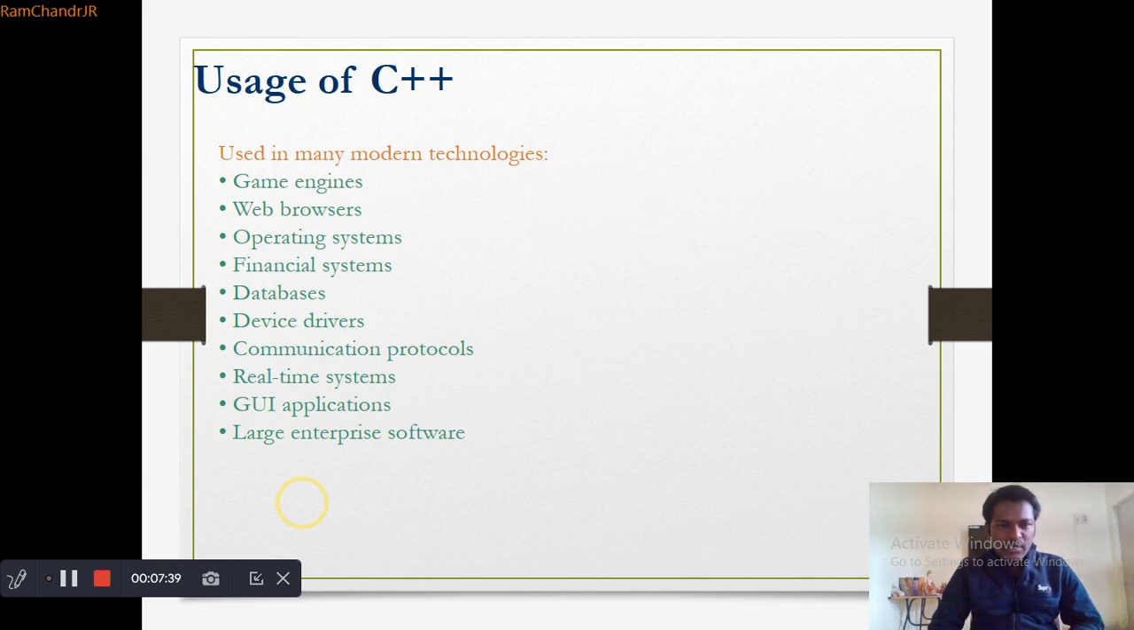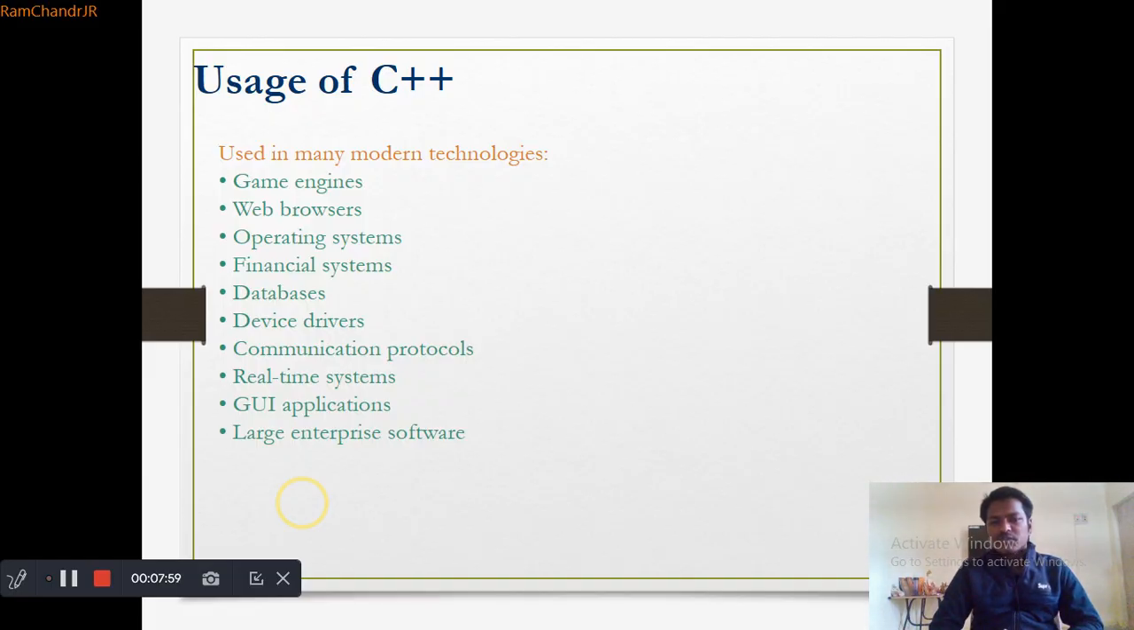Windows, Linux, these kinds of operating systems are also using it to implement some of their features. And we are using C++ in financial systems. You can take swiping machines. To build those swiping machine applications we are using C++. And payment gateways are there which process transactions. Those things we can also implement using C++ language.